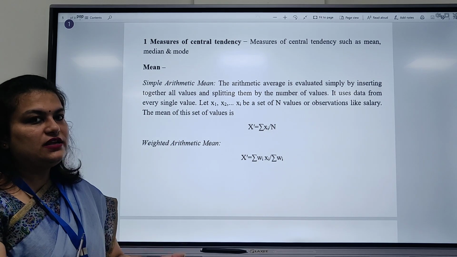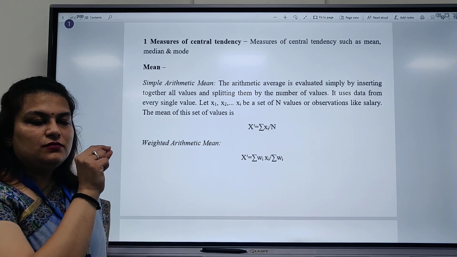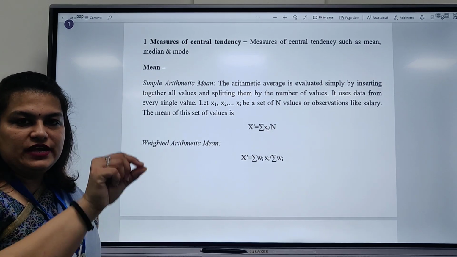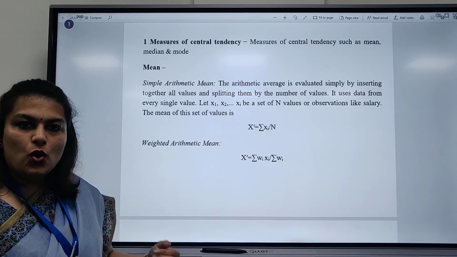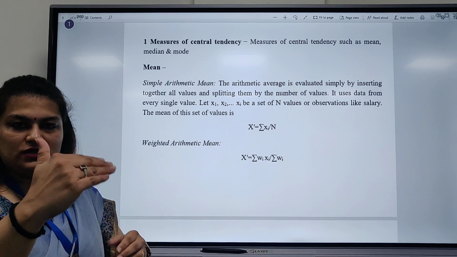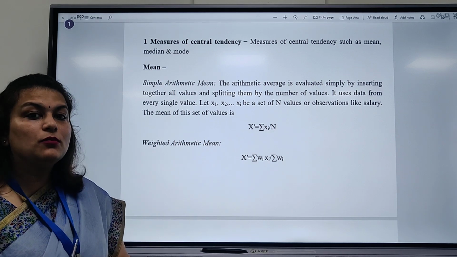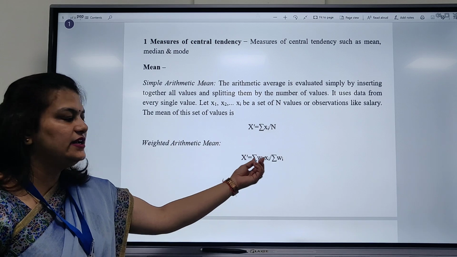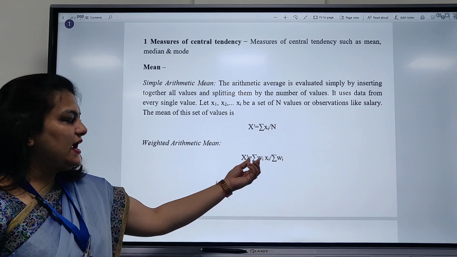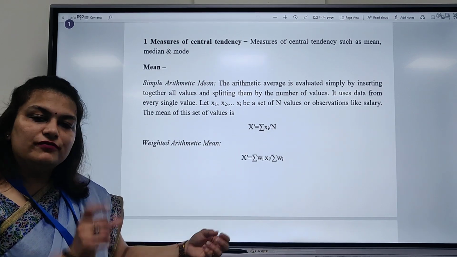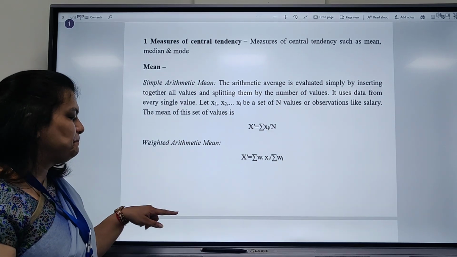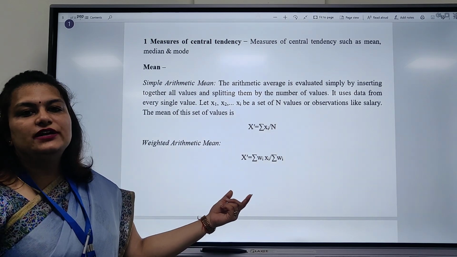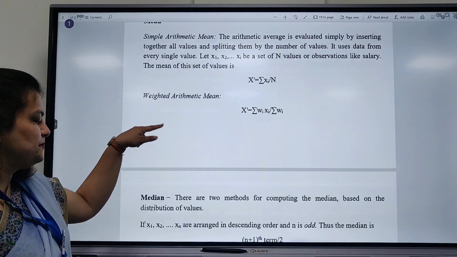Means if we are given a table, the first data has this weight. So we multiply that data by its weight, and we take the sum of every data's weight and particular data, and divide by the sum of only the single weights without multiplying with the data. So this is how we find out the weighted arithmetic mean.